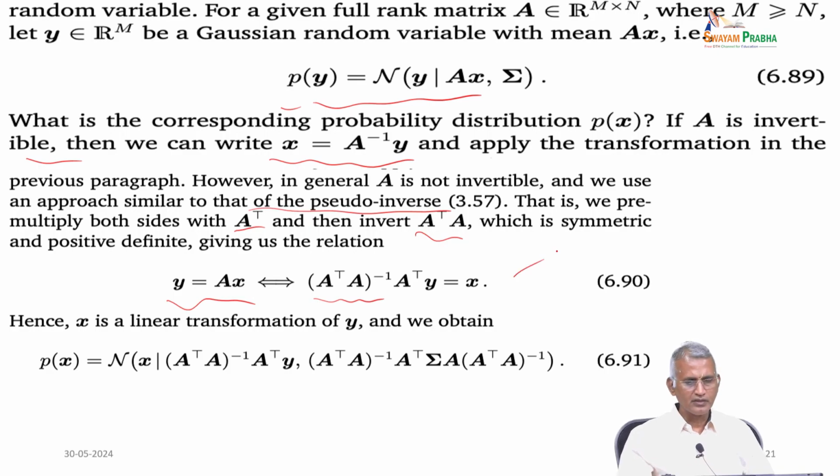Therefore, with the linear transformation of y, we obtain P of x equal to N of x given A transpose A the whole inverse times A transpose y, comma, A transpose A the whole inverse times A transpose, sigma, A times A transpose A the whole inverse. So, now we can incorporate it with the matrices and the diagonal of the matrix.